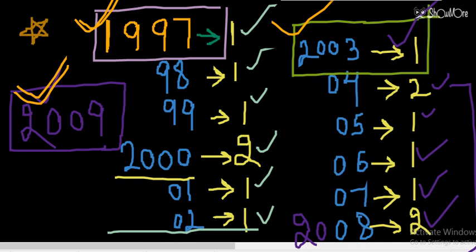We are discussing the whole concept here, that how the calendar of 1 year can be used for another year, and how we can check which year can be used as which year. So that is what we are discussing here. I hope it is clear. One more question we will discuss here. After that we will end this session.